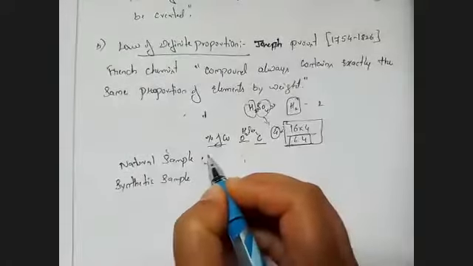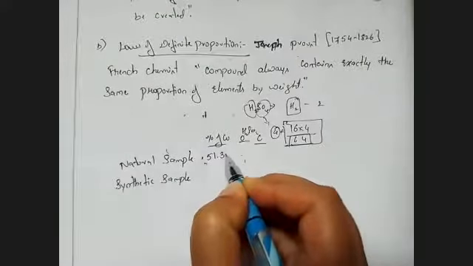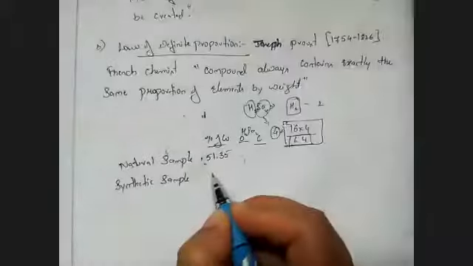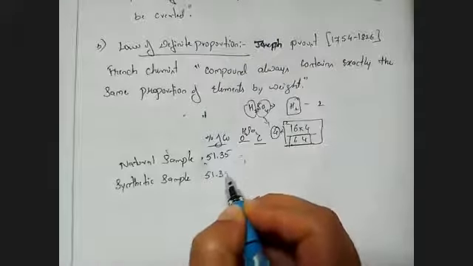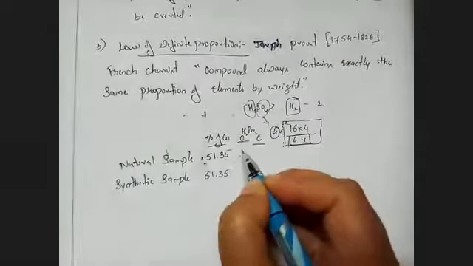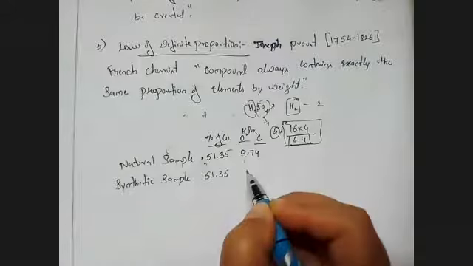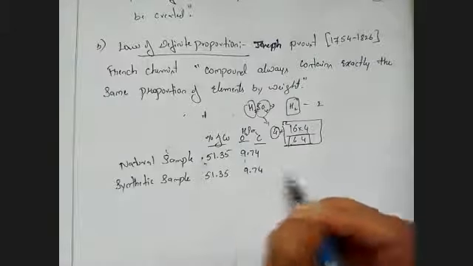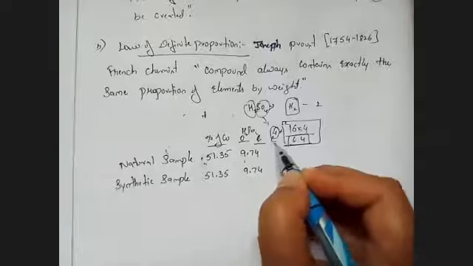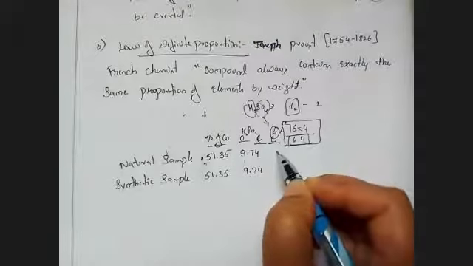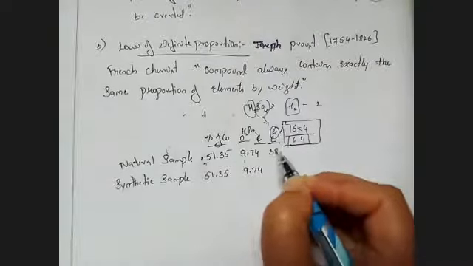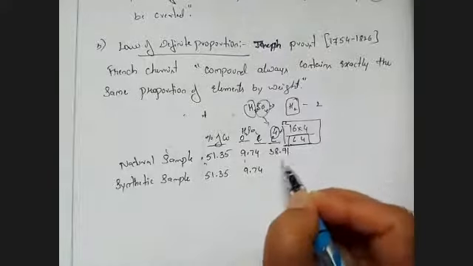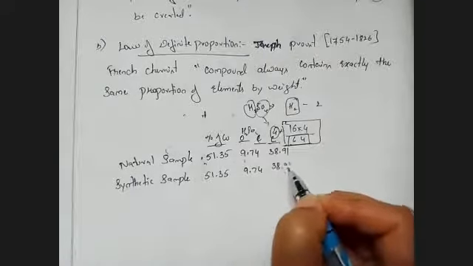He got naturally occurring copper as 51.35, and for the synthetic also it is the same. For oxygen it is 9.74. It's not a mass, it's not a number, it's just giving a percentage. For carbon it's 38.91 for both.